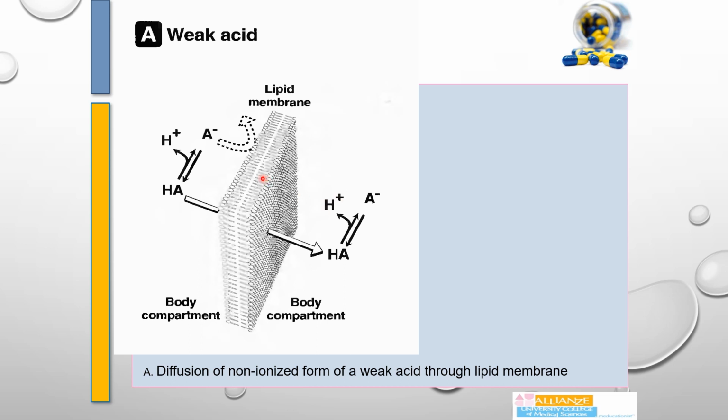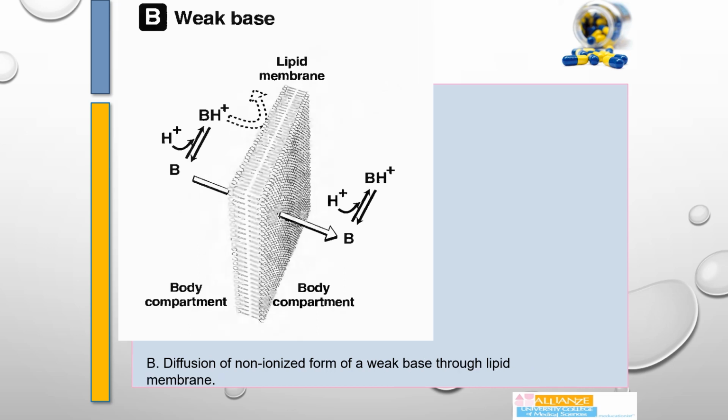So let us have an elaboration of the same concept. This is the lipid bilayer, and for the drug to pass through the lipid bilayer, we know that it should be in the non-ionized form. The protonated form of an acid is non-ionized, so it crosses the membranes. In case of a base, we all know that the unprotonated form of a base is non-ionized, so it is going to cross the lipid bilayer.